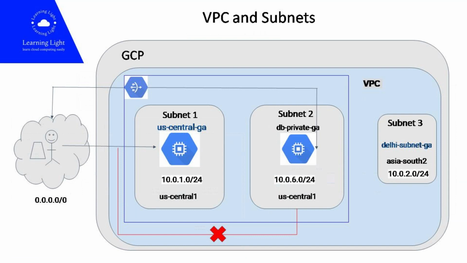Subnets are regional resources and have IP address ranges associated with them. Subnets should not have an overlapping IP address range. Make sure you select the subnet range carefully.